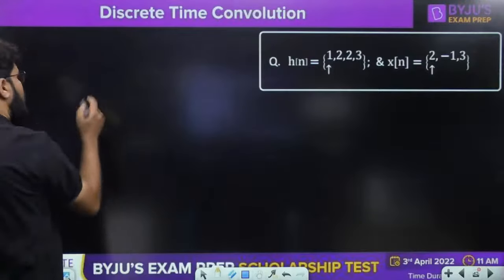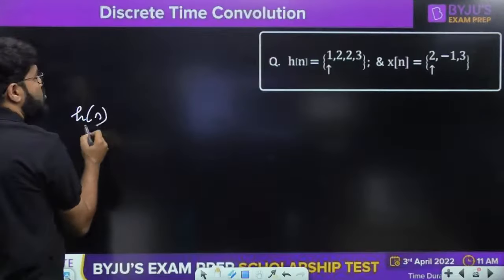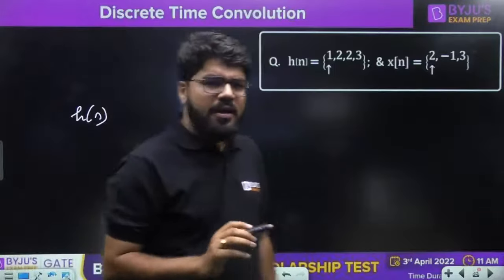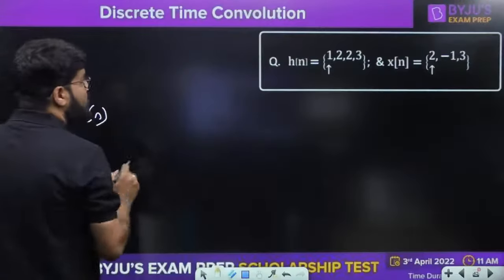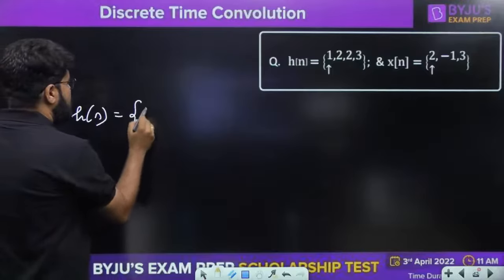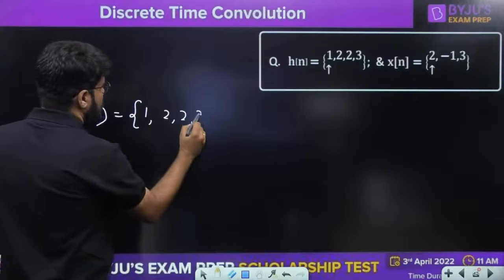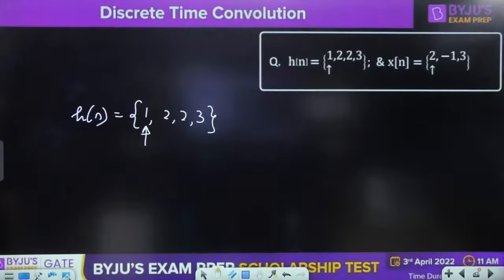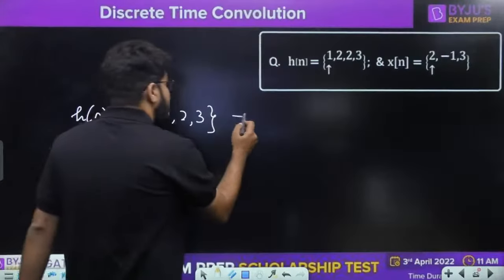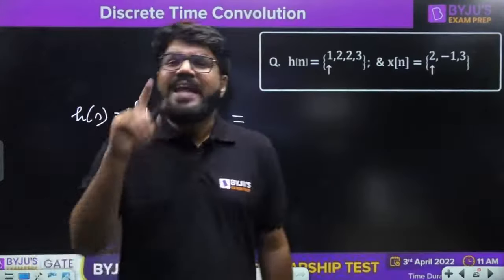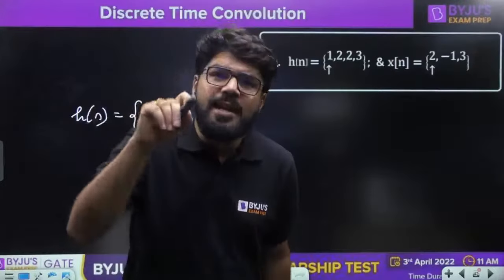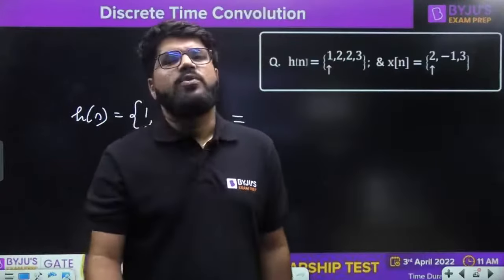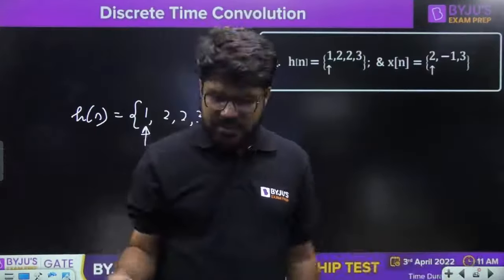Now, before I tell you the shortcut, it's a very simple shortcut. But first, h of n, which is 1, 2, 2, 3, with the origin at 1. We know that yesterday we learned that any discrete time signal can be broken into a linear combination of shifted impulses.